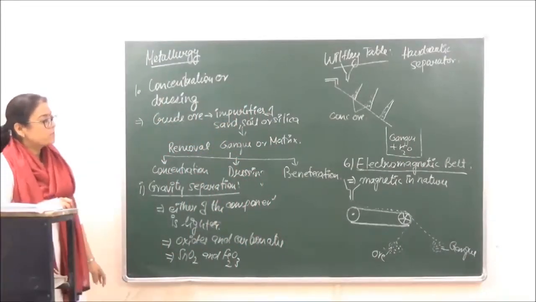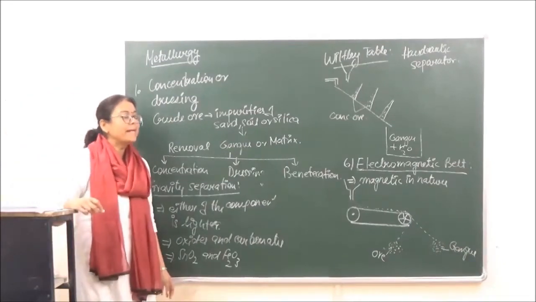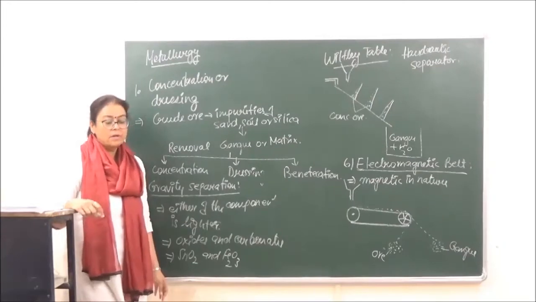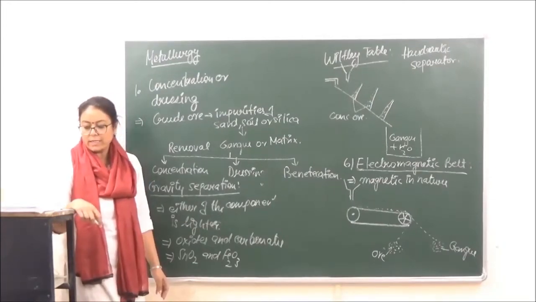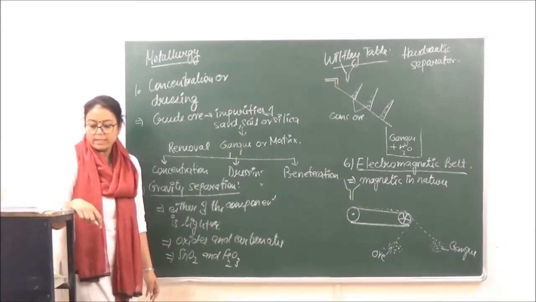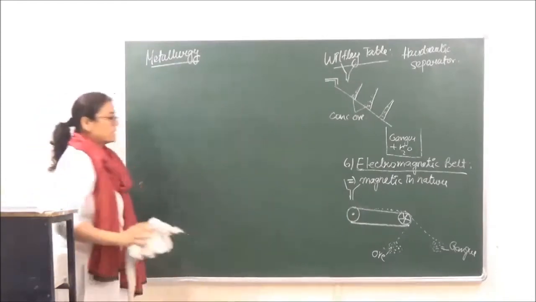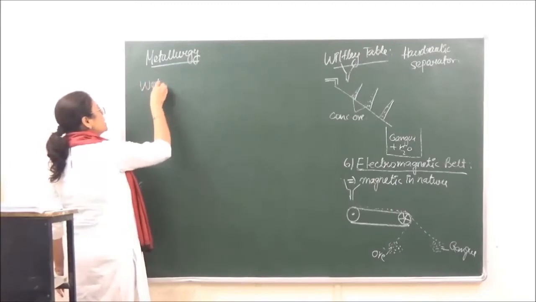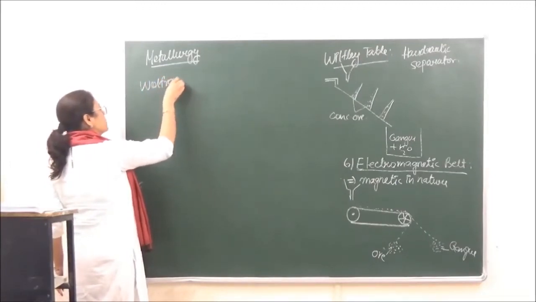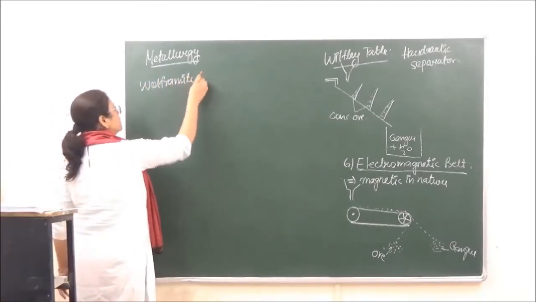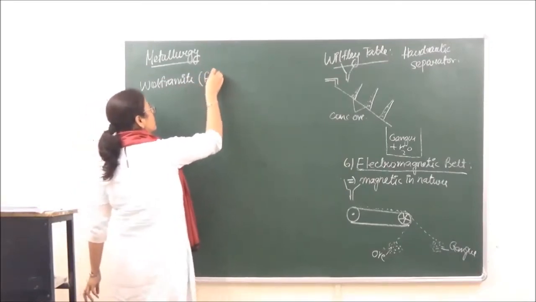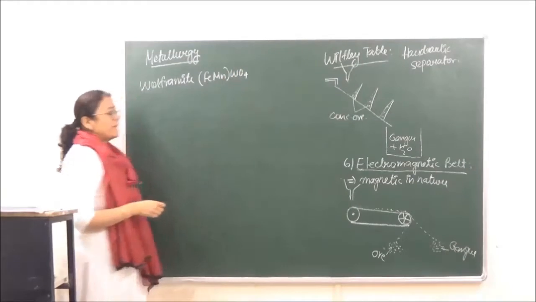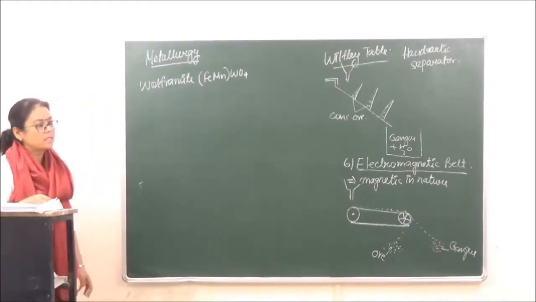Now in this case we say that ferromagnetic ores are separated by this method. Ferromagnetic ores, for example wolframite. Wolframite is an ore containing iron, manganese and tungsten.